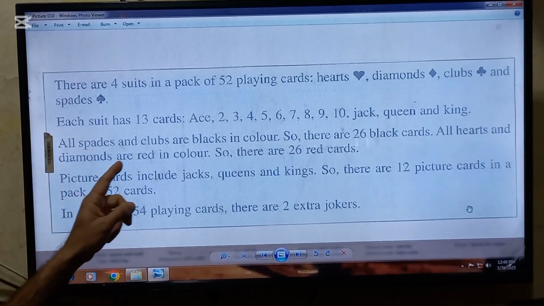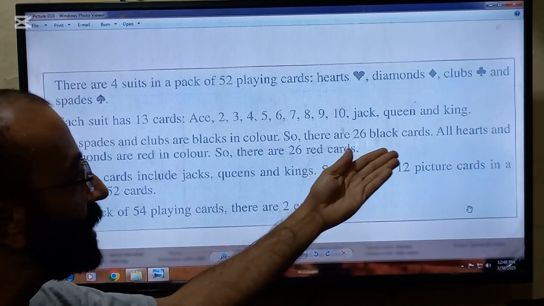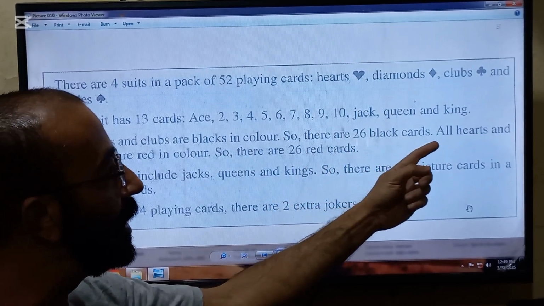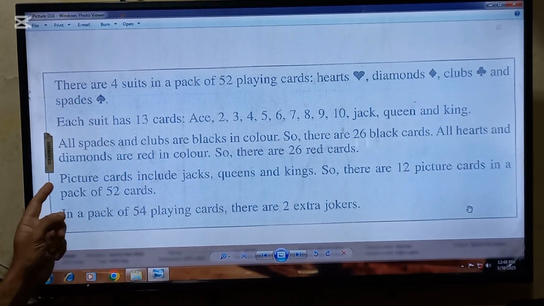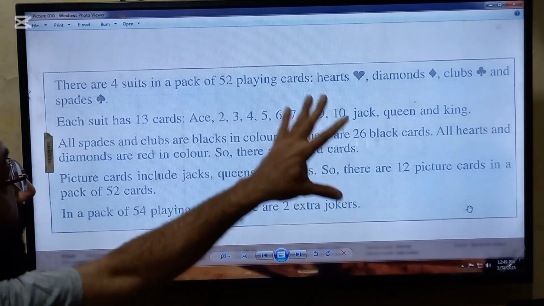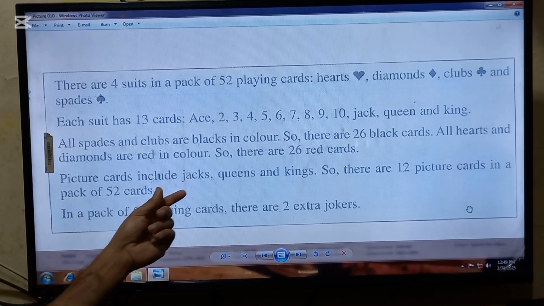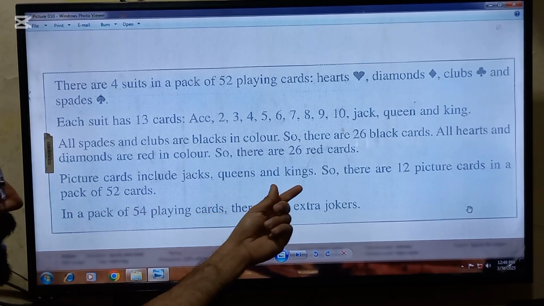All spades and clubs are black in color. So there are 26 black cards. All hearts and diamonds are red in color. So there are 26 red cards in 52 playing cards. Picture cards include Jacks, Queens, and Kings.